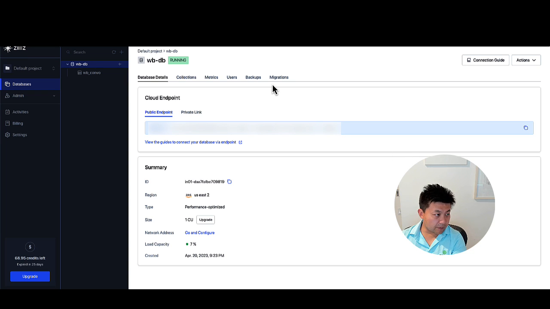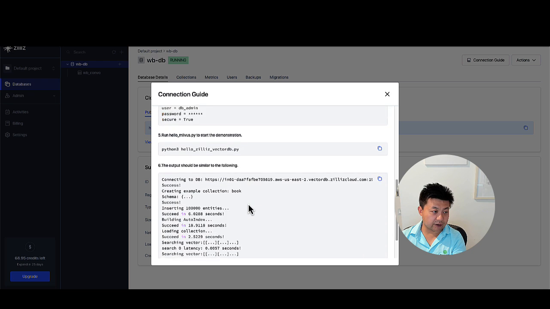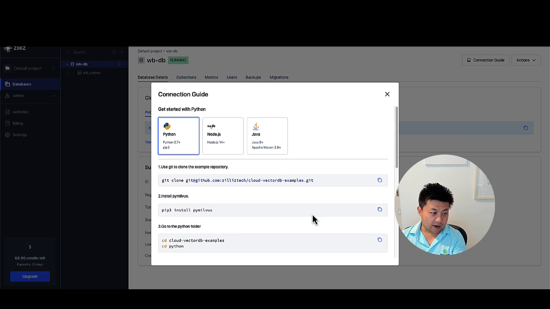So let's talk about the setup of the Milvus vector database. First of all, you go to Zilliz's offering, and then you log in. You should get about $100 in credits where you can try things out for free, and then you can create a database. Once it's created, you can connect to it using Python by following this connection guide. There's some sample code here in this repo, but the sample code itself is pretty straightforward, so you might want to follow the actual documentation for details.